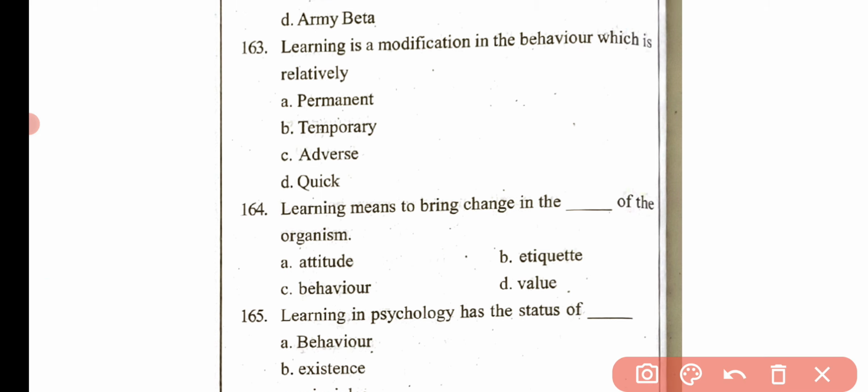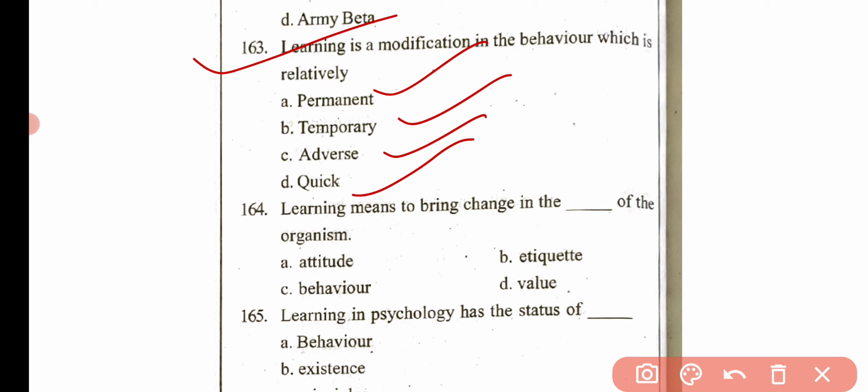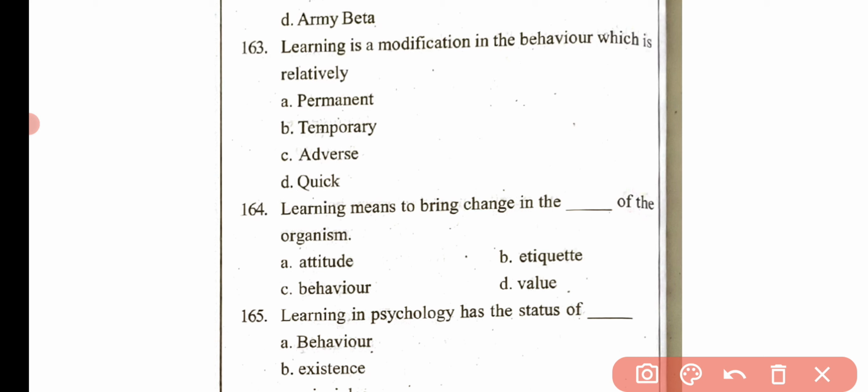Then the next question is, learning is a modification of the behavior which is relatively permanent, temporary, adverse or quick. Children, you must know this. Here the correct answer is option A. Learning means modification of the behavior which is relatively permanent. The permanent change in behavior or permanent modification of a behavior is called learning.